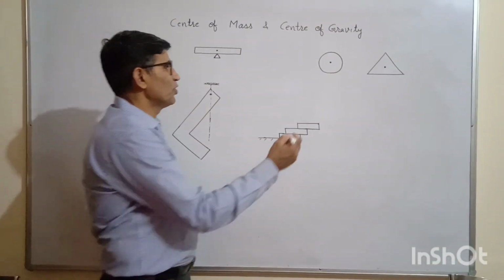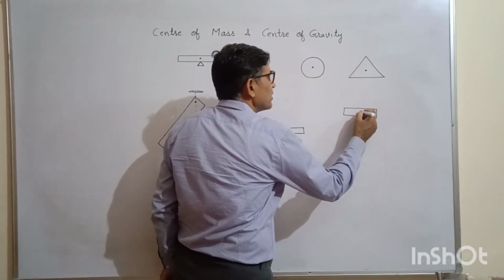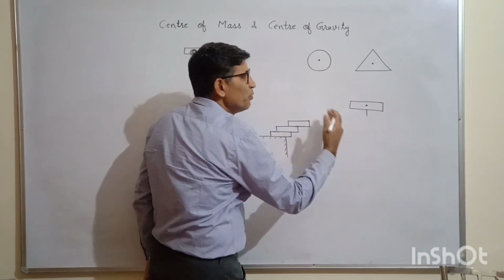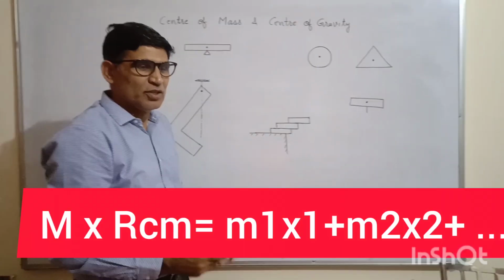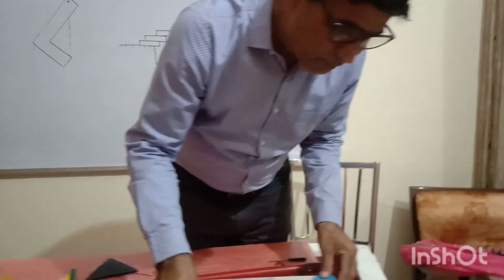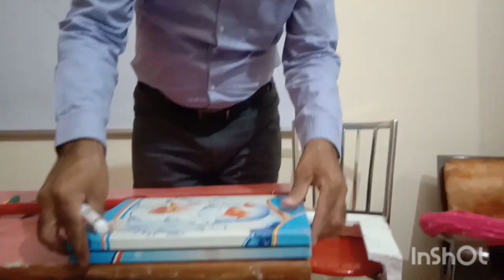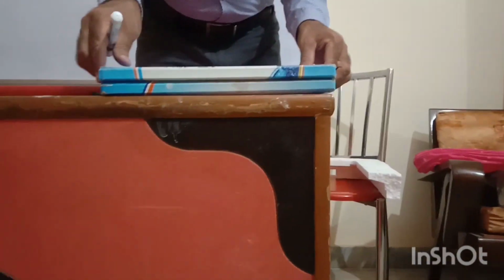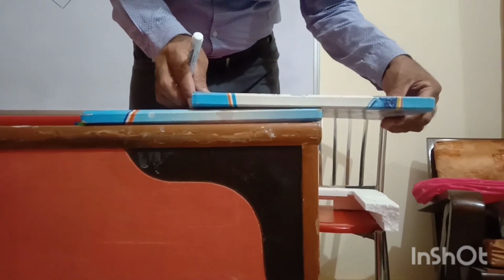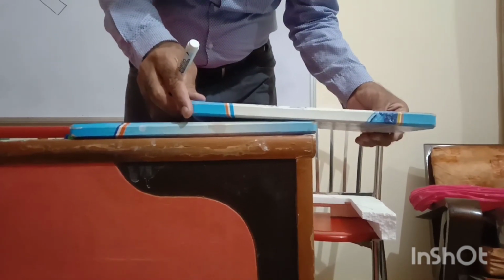Just like the center of mass of one body is at the center, now the center of mass cannot go beyond the edge of the table. Suppose I have these registers, two books are with me, and I place all these books like this. So how much can I extend it outside? I can extend not more than half of this length, otherwise it will fall down. If I extend more than half, then it will fall down.